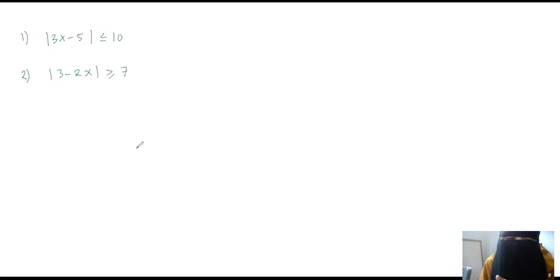Okay, please do this exercise at home or in class if the time is available. And you can discuss the exercise with me in class or outside the class.